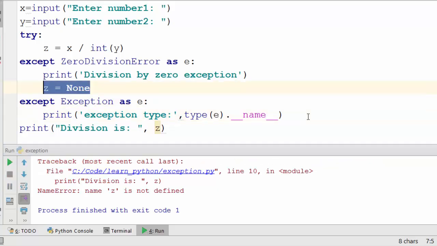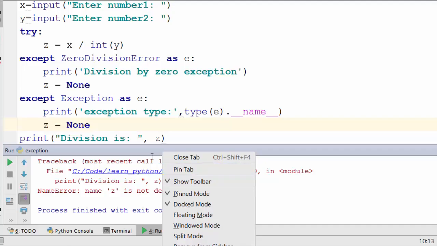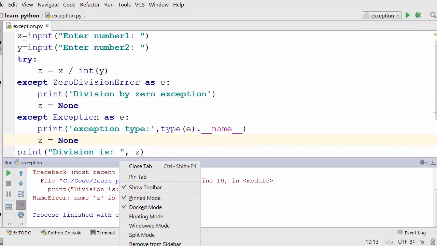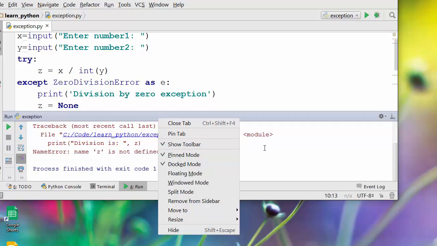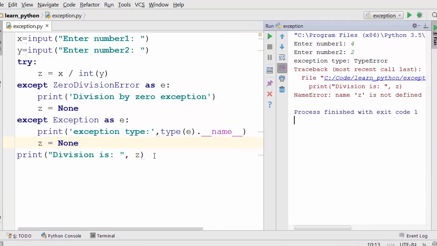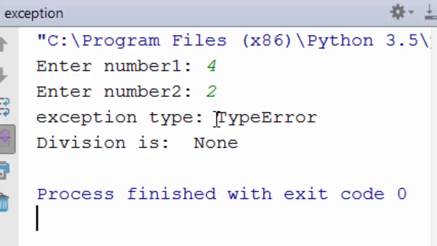Again, we are getting the same thing here. I'm going to move this on the right hand side. The way you move this is, it's probably not visible, so I'm going to make the screen smaller and say move to right. Okay, so now you can see what's being executed. All right, when we run this program and you enter, now it is saying exception type is type error.